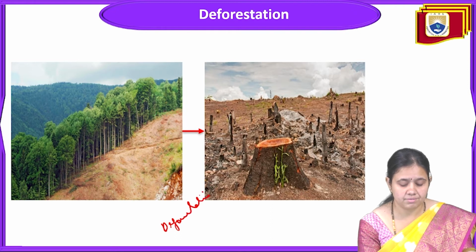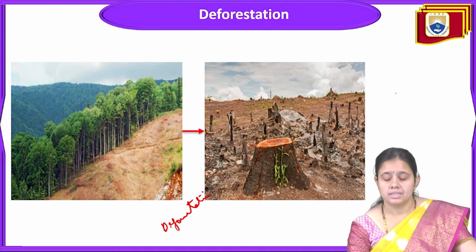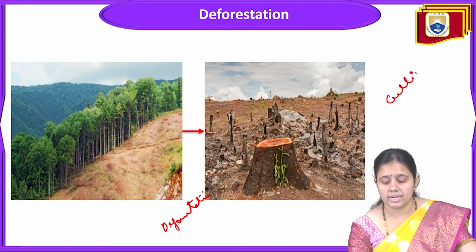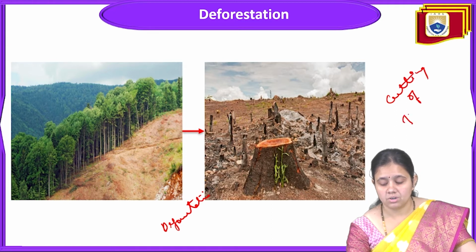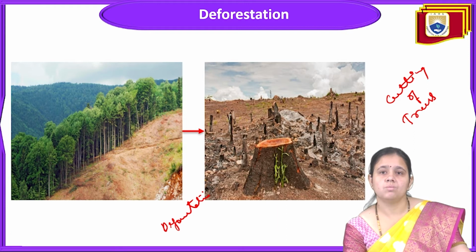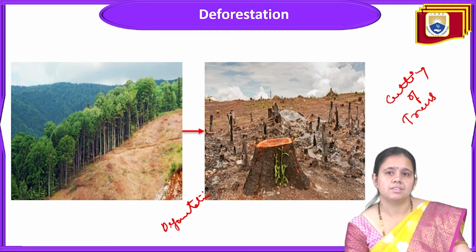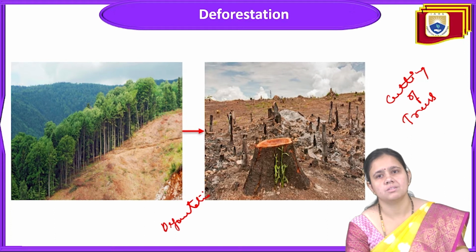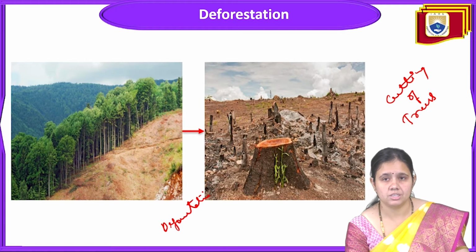If we talk about something very natural, the cutting of trees is called deforestation. One good farmland converted into non-forest land is called deforestation. And deforestation is a very big issue in today's world, because all environmental issues are related to deforestation.